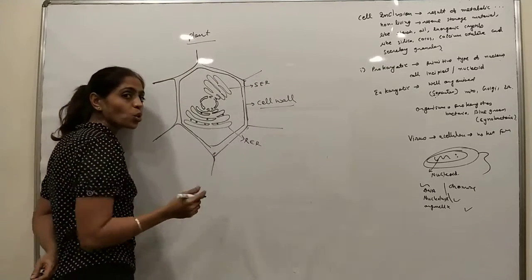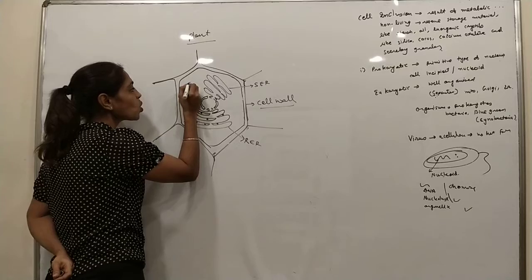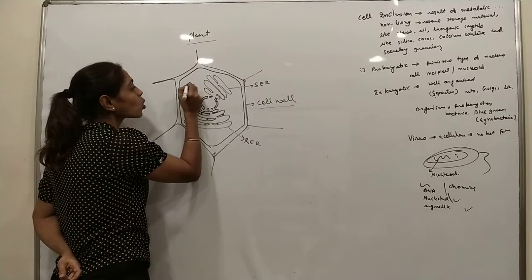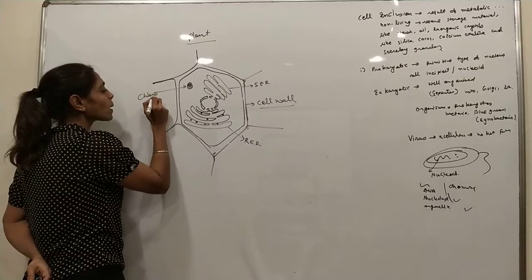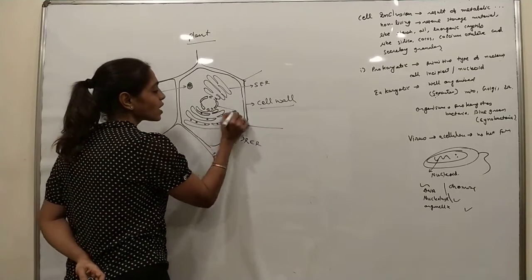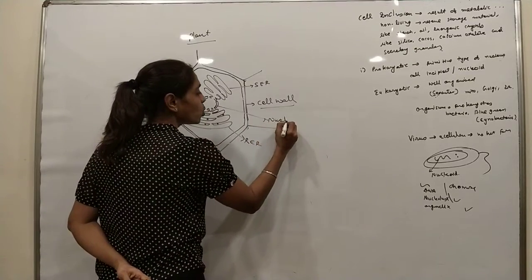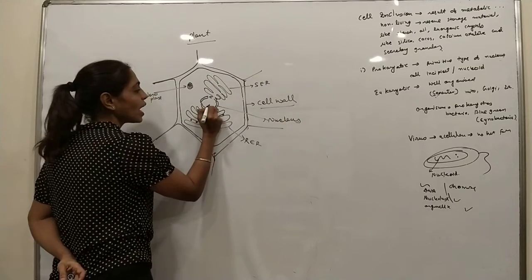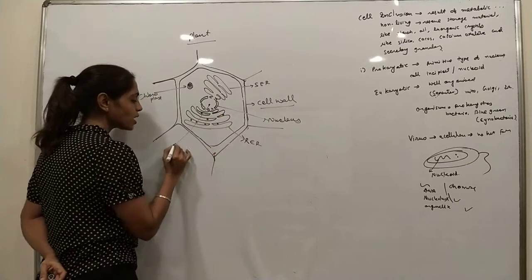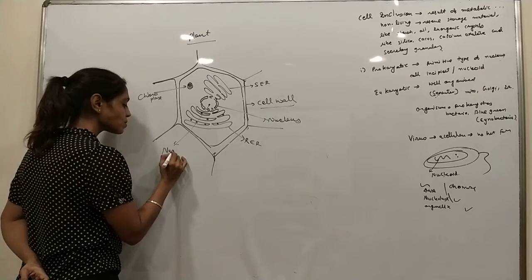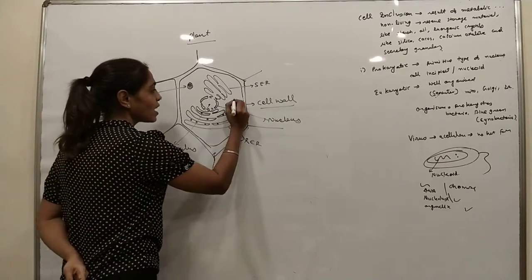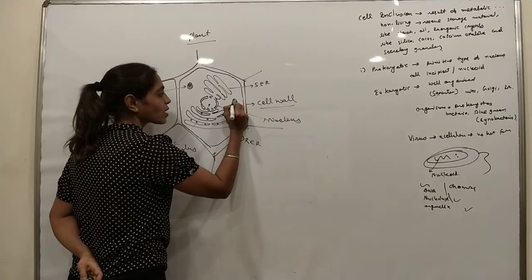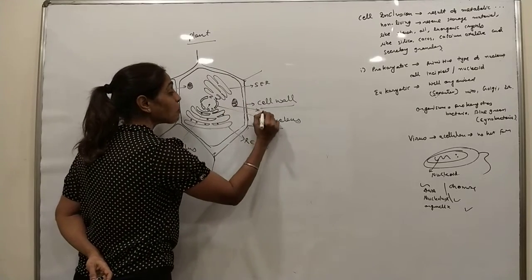It is a plant, so green pigment is present, so this is known as chloroplast. Chloroplast is present. This is the nucleus, and inside the nucleus, the nucleolus is present. This is known as mitochondria.